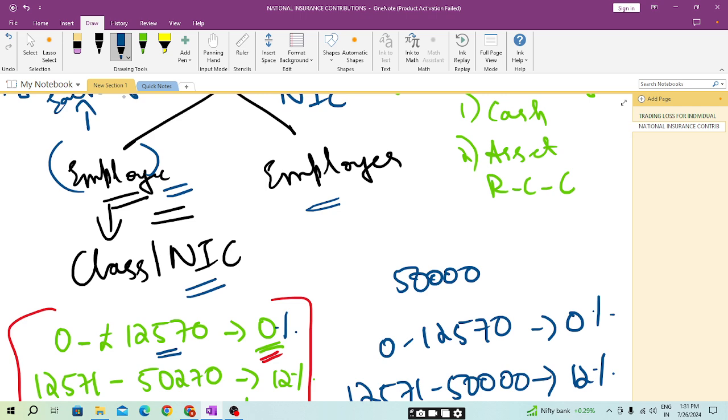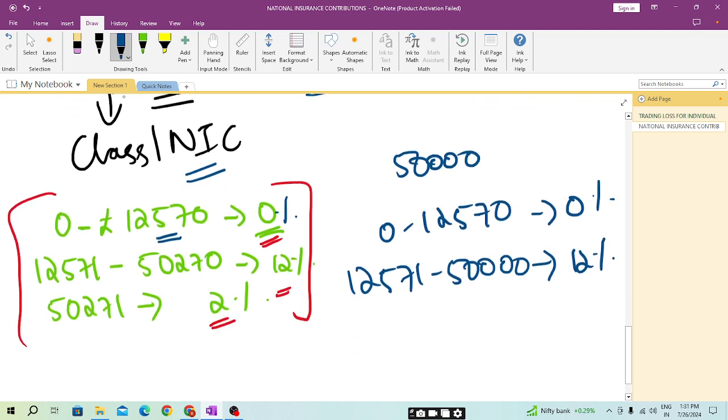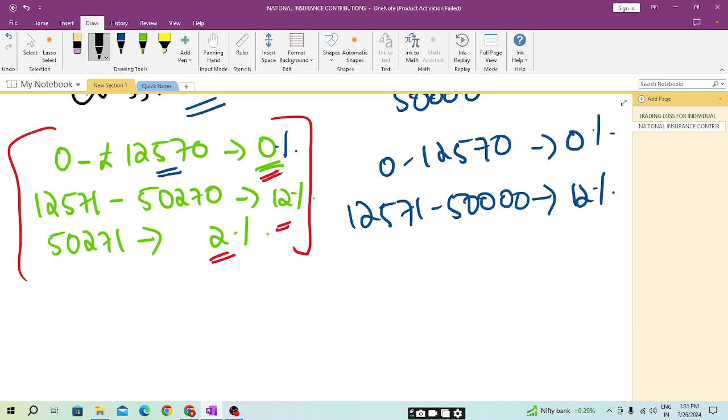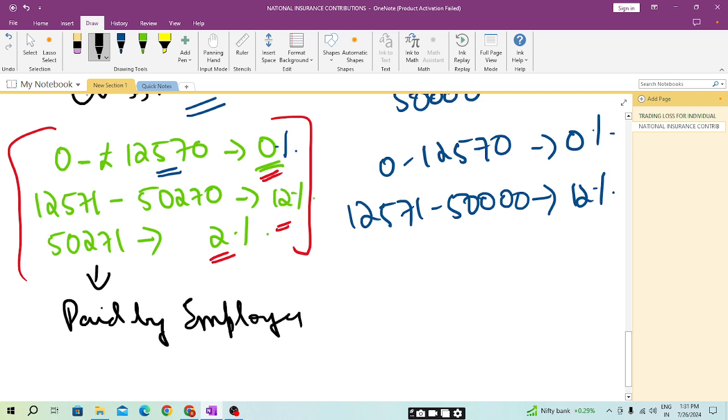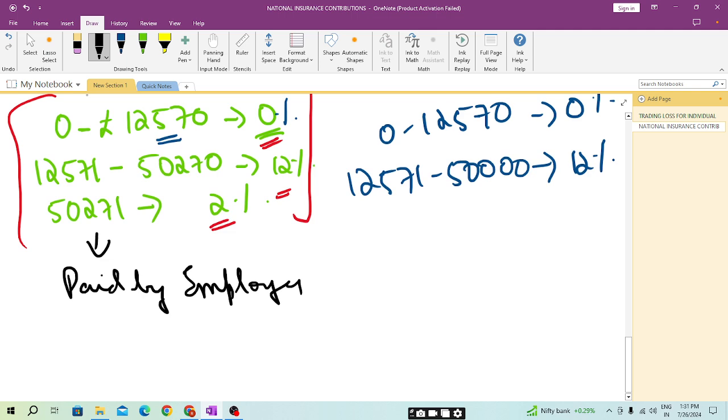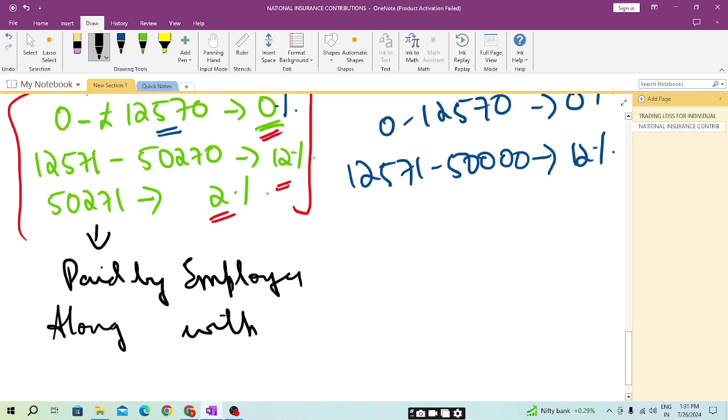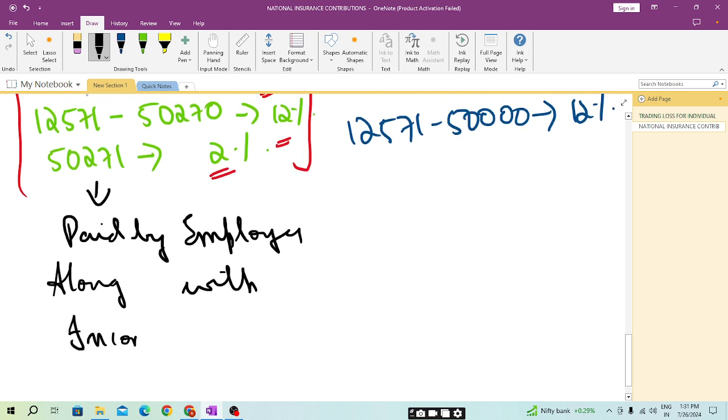It will not be reduced from the income, and this will be paid by the employer along with income tax liability. I hope this is clear.